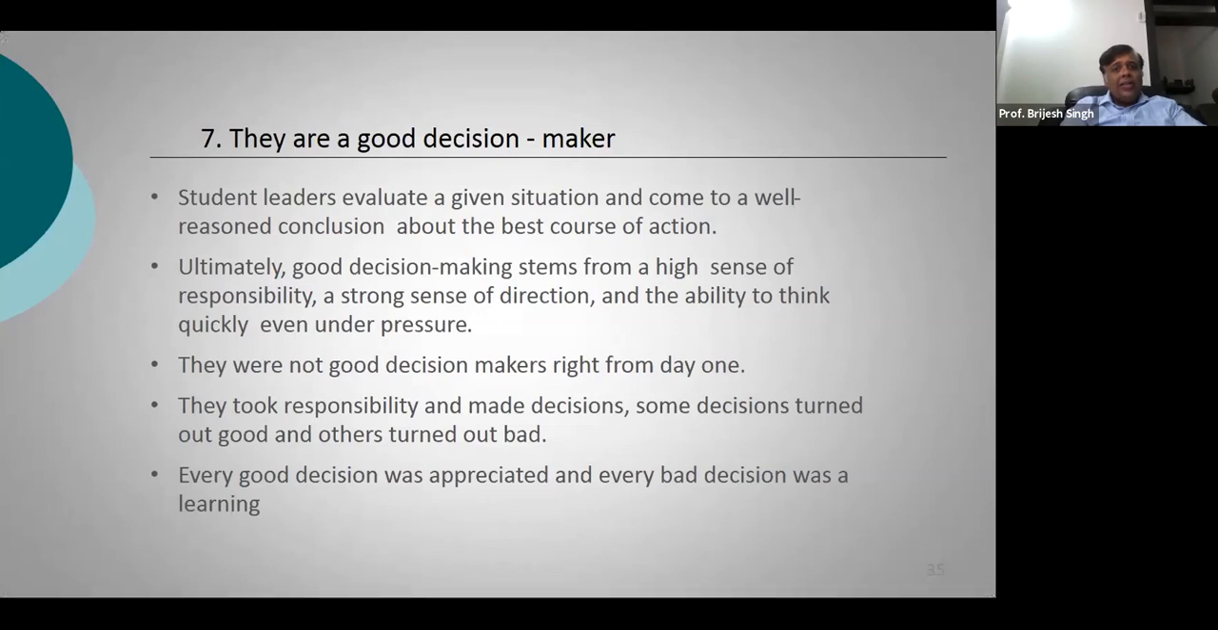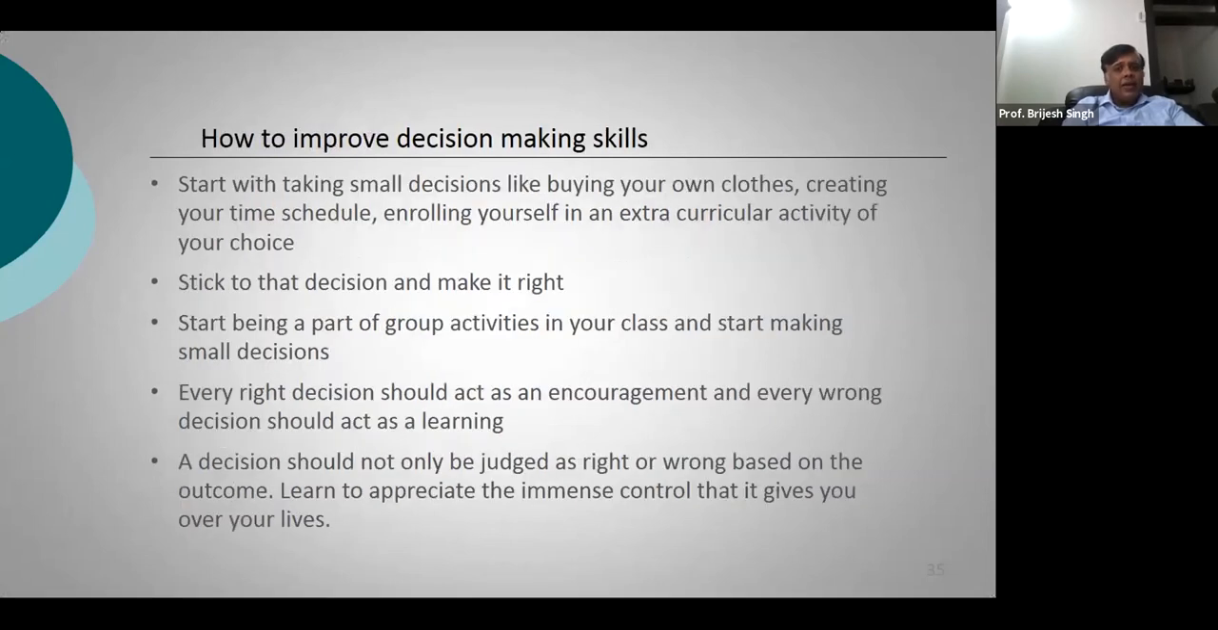All the 10 things that we are talking about are skills which can be improved. So how can you improve your decision making skills? First, start by taking small decisions, like buying your own clothes, what kind of clothes you want to wear. Create your own time schedule, find out what activities interest you, and just go ahead and enroll yourself in some extracurricular activity in the school. And once you have taken a decision, stick to that.